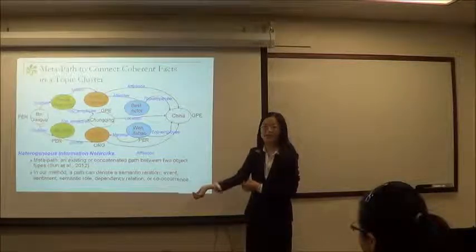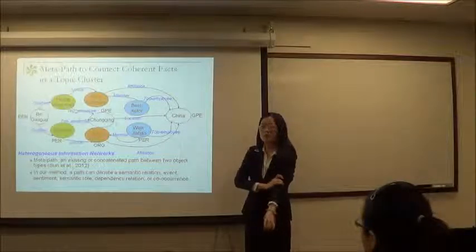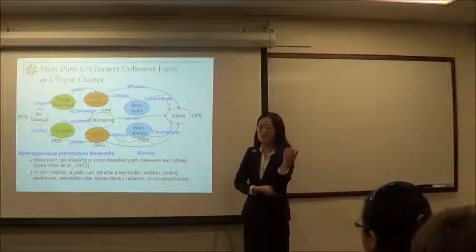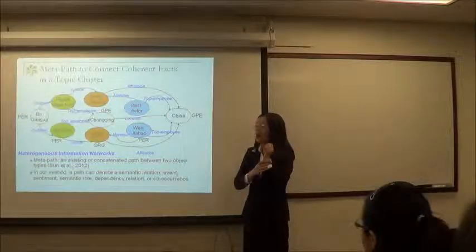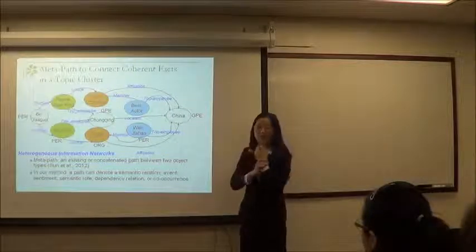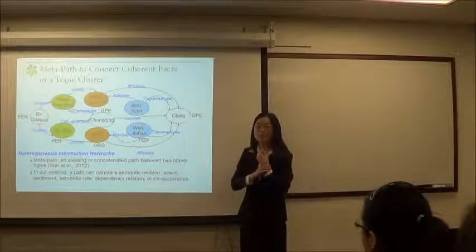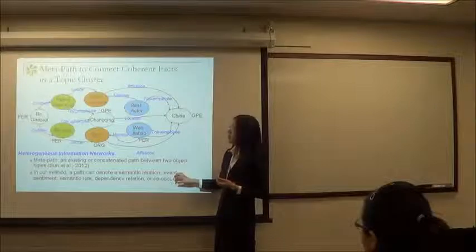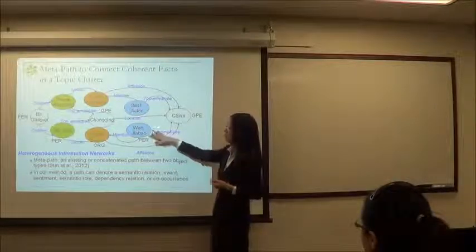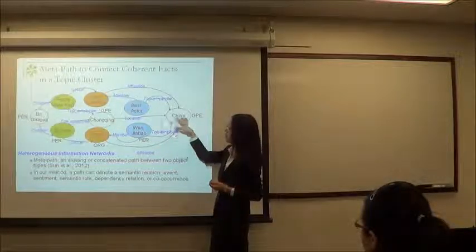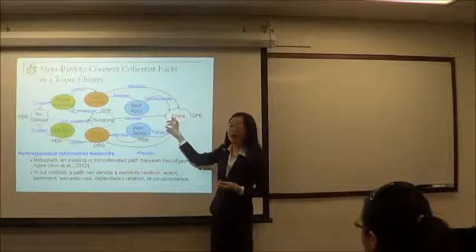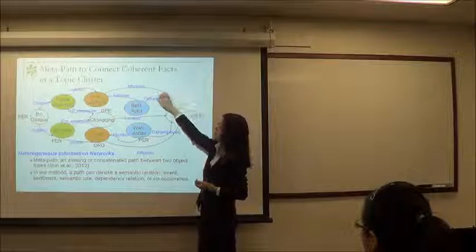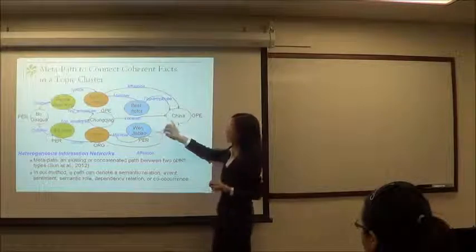Okay, is this clear so far? So we can construct these networks automatically, using all kinds of text mining and natural language processing techniques. But you can imagine the network might be very noisy, because all these steps are done automatically. That means if we just count the number of edges or number of neighbors, we might get very unreliable results. Of course, you can put all kinds of confidence values, probabilities, on each path.